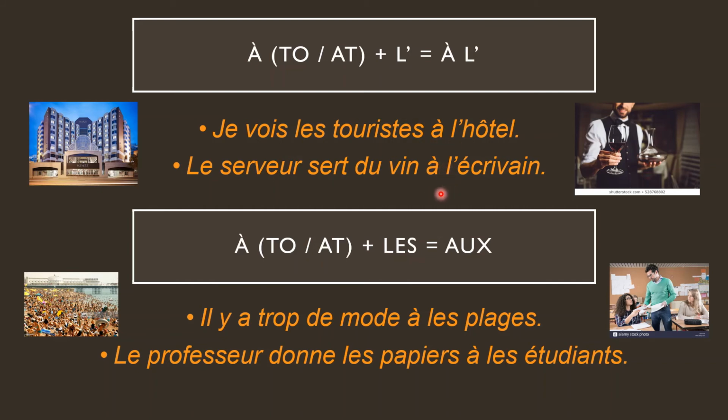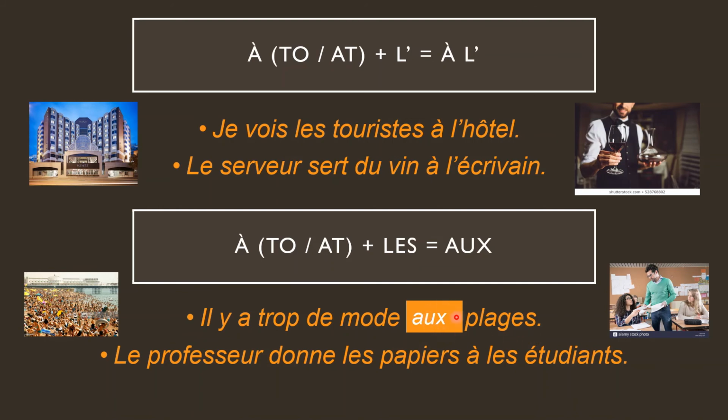Now, what happens when à comes in contact with les? It cannot happen. You cannot have à and les together in a sentence. It has to become aux, A-U-X. So, il y a trop de monde à les plages. Can you see à and les coming together, which is not allowed? So, instead of à and les, you will have aux. There are too many people at the beaches.